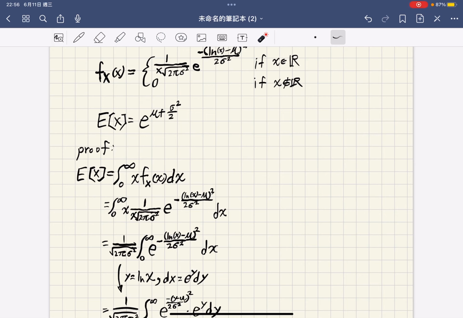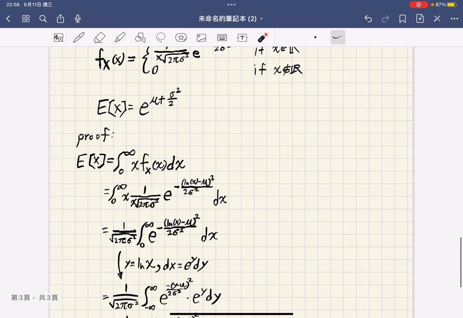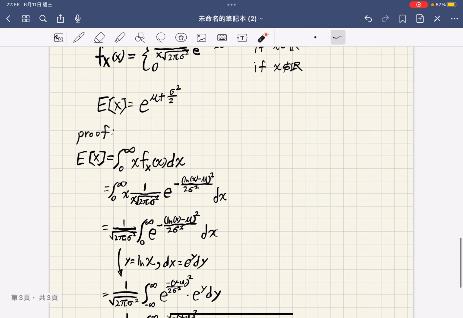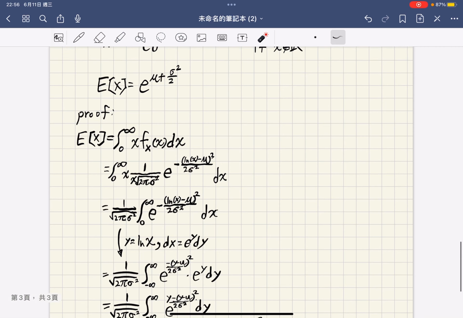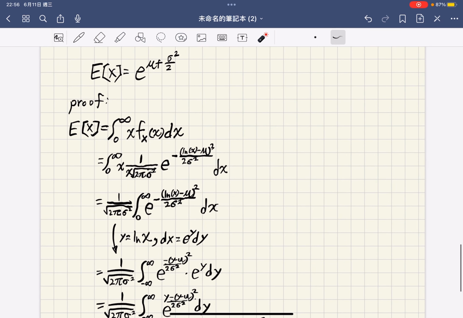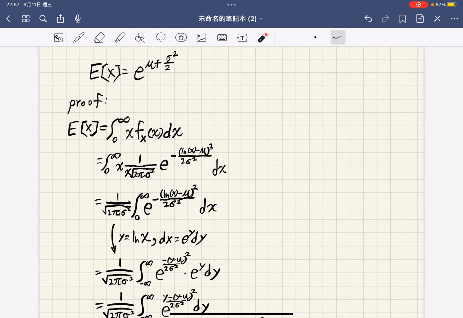Now we cancel x in the numerator and denominator. This simplifies to the integral from 0 to infinity of 1 over sigma root 2 pi times the exponential of negative log x minus mu squared over 2 sigma squared with respect to x. Let's simplify the expression with a substitution.